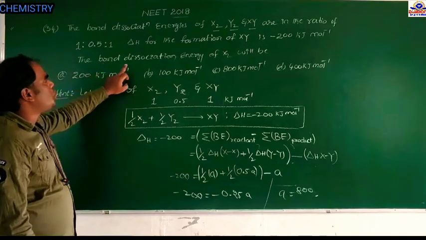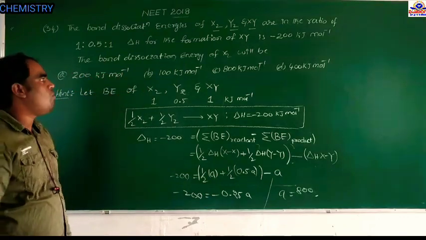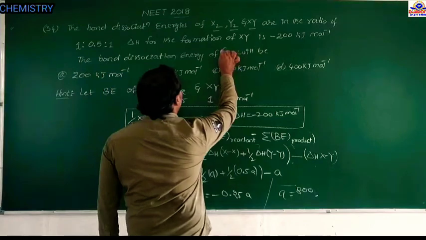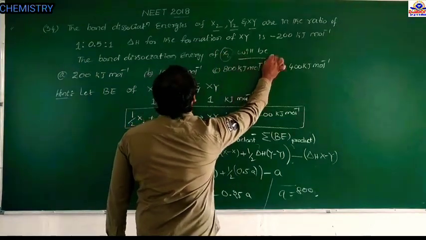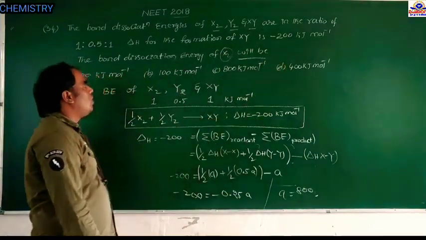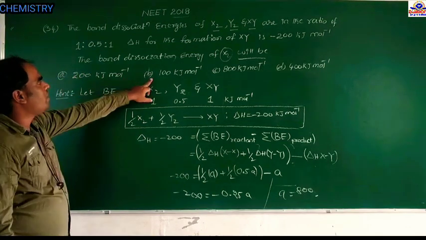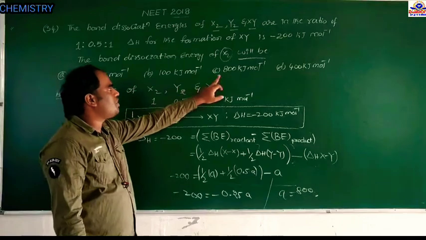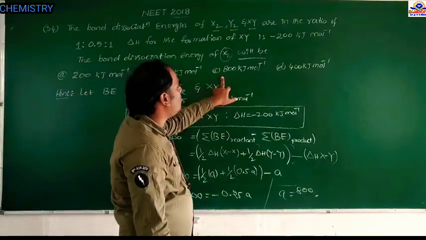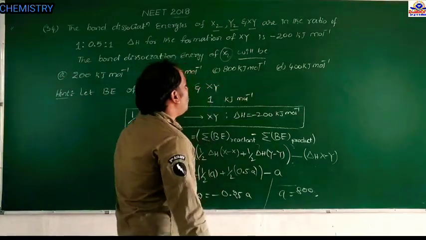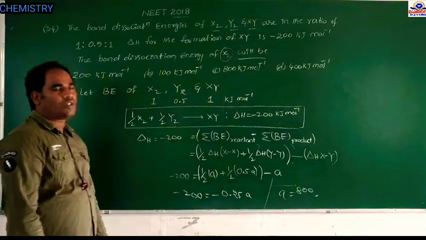The bond dissociation energy of X2 will be what? Option A 200 kilojoule per mole, option B 100 kilojoule per mole, option C 800 kilojoule per mole, option D 400 kilojoule per mole.